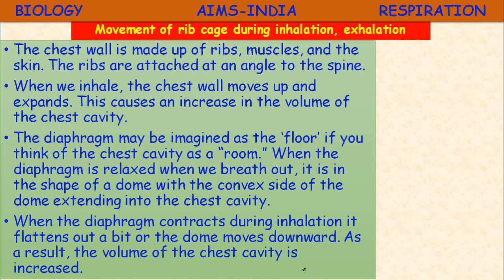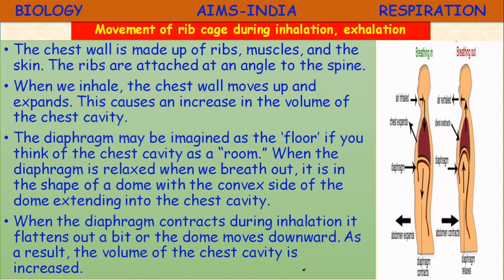When the diaphragm contracts during inhalation, it flattens out a bit, or the dome moves downwards. As a result, the volume of the chest cavity is increased. If the volume of the chest cavity is increased, it can accommodate more air. More air enters inside. You can observe this in the diagram.